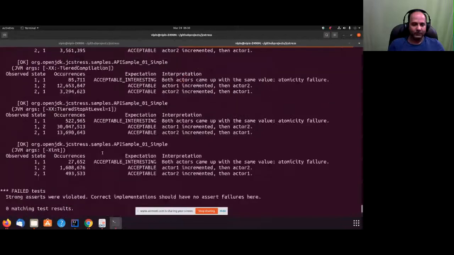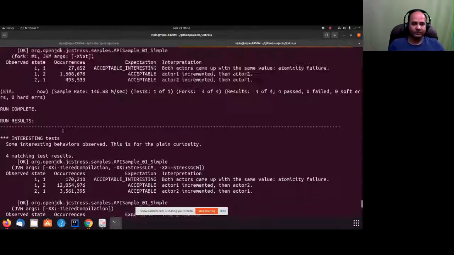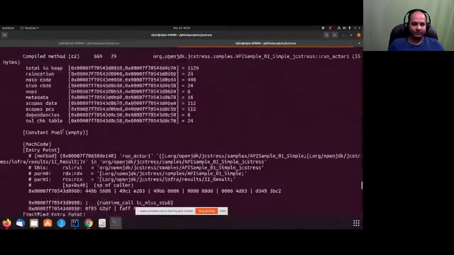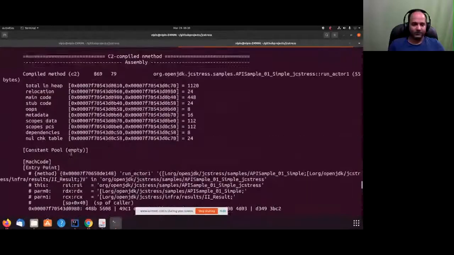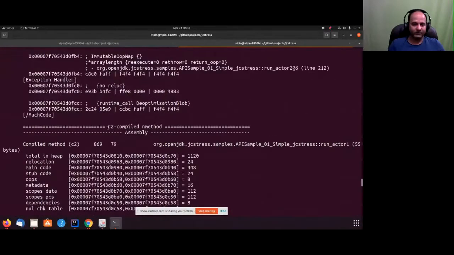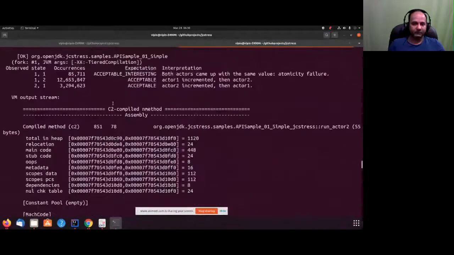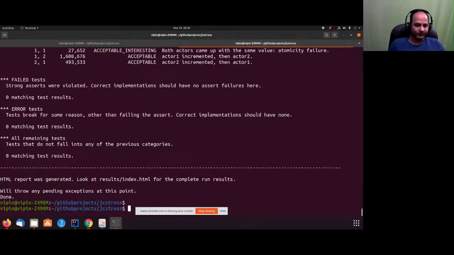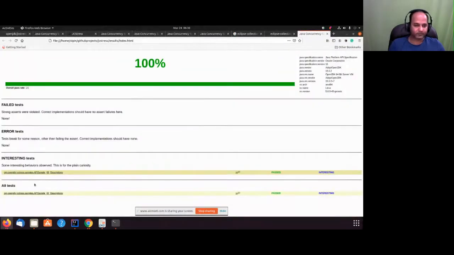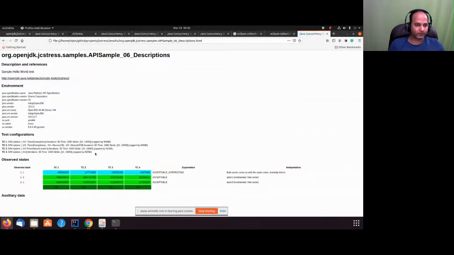You see it has printed some extra verbose results, like C2 compile method. In this font it is not perfectly visible. I'll try to see if it is available in my result XML as well. Sorry, index.html as well. This is new behavior. I'm not sure if it is available. Yeah, it is not available.